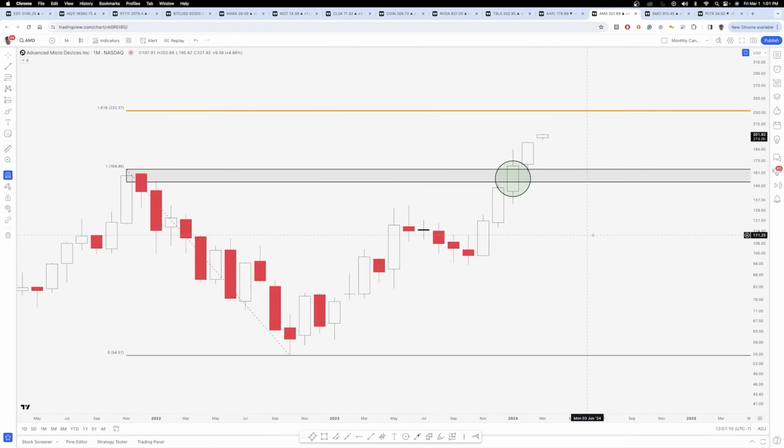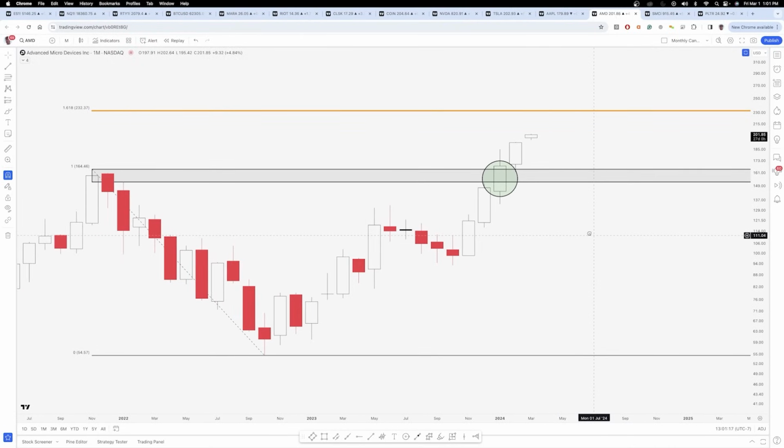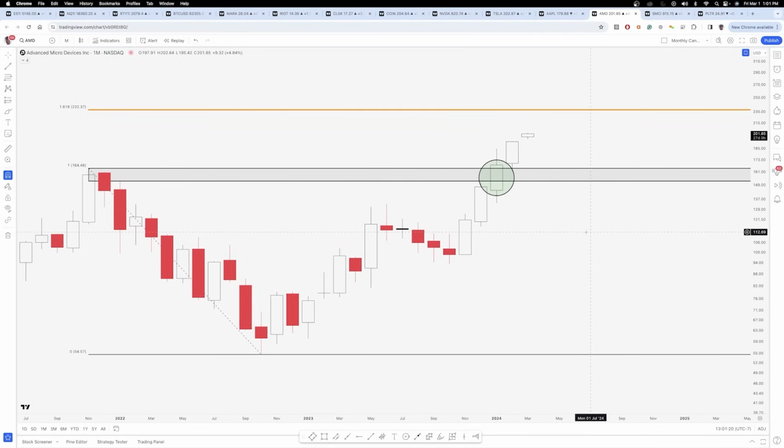All right, so we have AMD, which is also another chip name, semiconductor name that has just blown up over the last 5 months. And you can see here that we finally broke out of this previous all-time high zone from December of 2021. We broke out of that in January of 2024. You can see February, we pretty much went straight up, closed near the high. And you can see the first day of March, we're already up almost 5% from today's high.